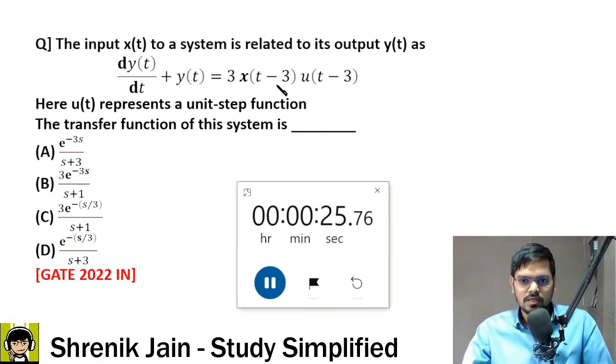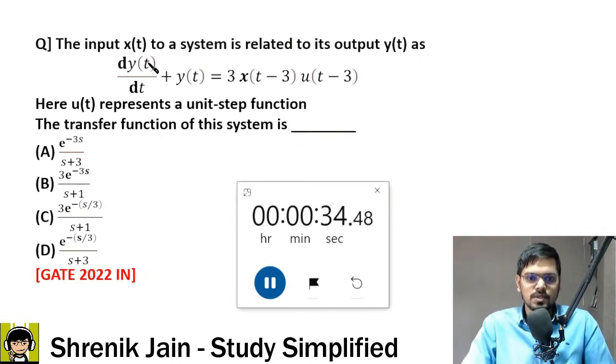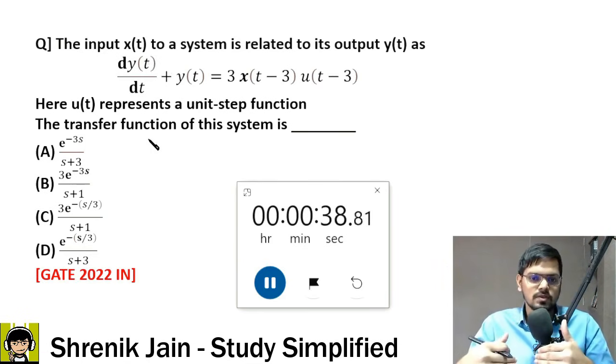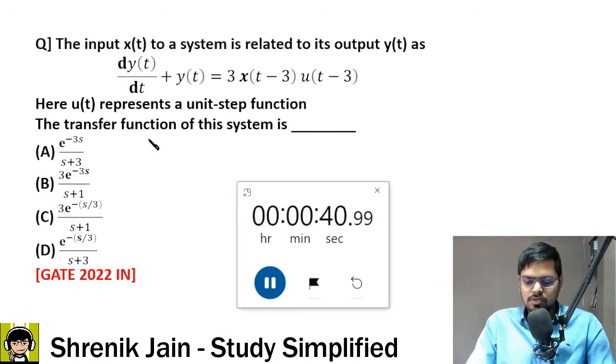First property is, you can see that time is shifted, so the time shifting property. The second point is Laplace of derivative. If you know these two concepts, life is simple, because the transfer function is just y of s upon x of s, output version of Laplace divided by input version of Laplace.